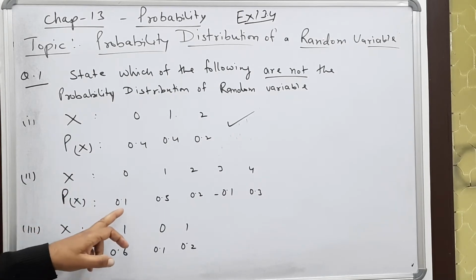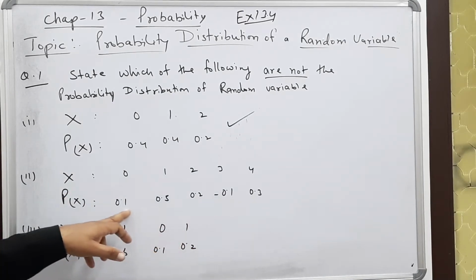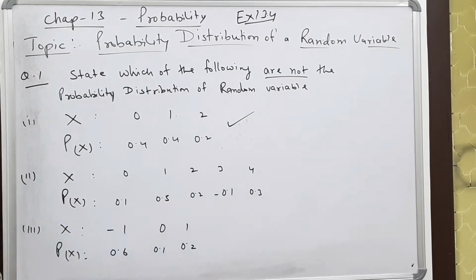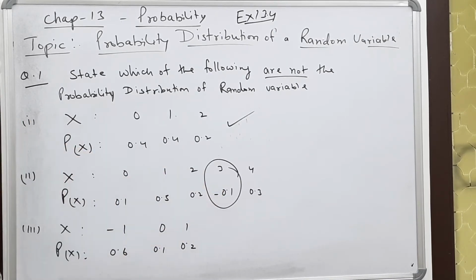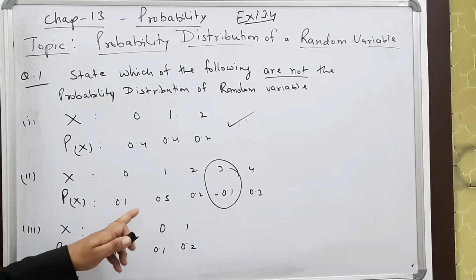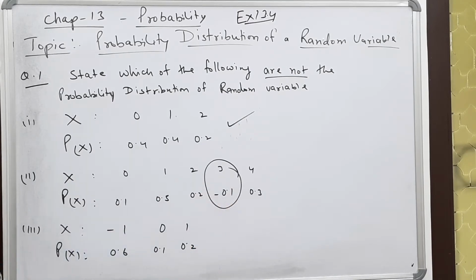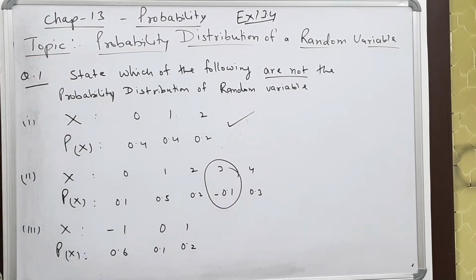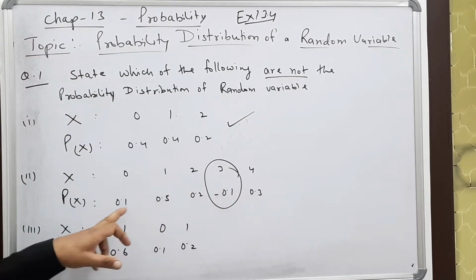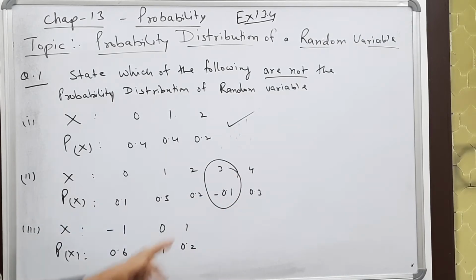Second, you see, in the second one, if you study it nicely, the total is 1 but one probability is negative. And you all know that if x is a variable, or an event, its probability cannot be negative. So here it is not satisfying the second condition. The first condition is that their total must be 1. If you add it, the minus cancels and the total is 1. But there will not be any variable whose probability will be negative.